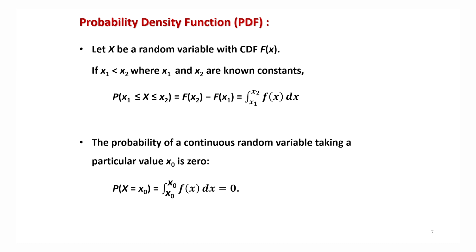So just for your convenience, I'm giving you one result: if a random variable x has a CDF capital F, and suppose there are 2 points small x1 and small x2 such that x1 is less than x2, which are known constants. And if you want to find out the probability that the random variable X lies between small x1 and small x2, then this can be obtained as the difference of the CDF at x2 and x1, that is F(x2) minus F(x1), right. And this can be expressed as the integral from small x1 to small x2 of fx dx, right.